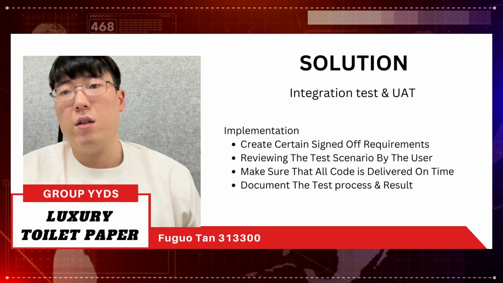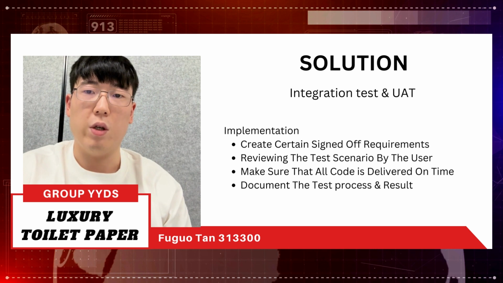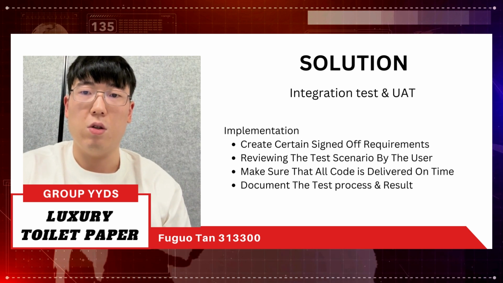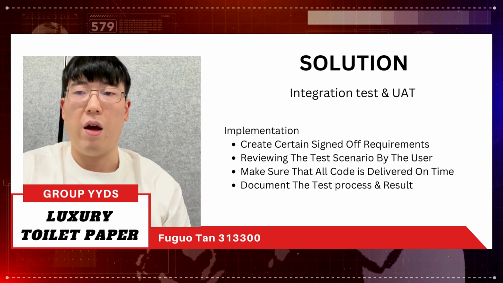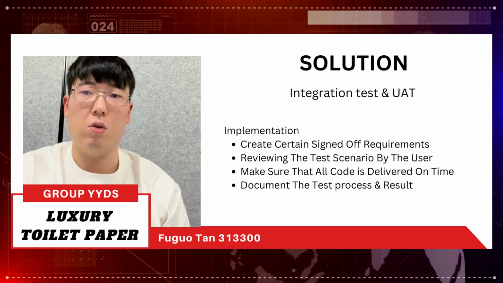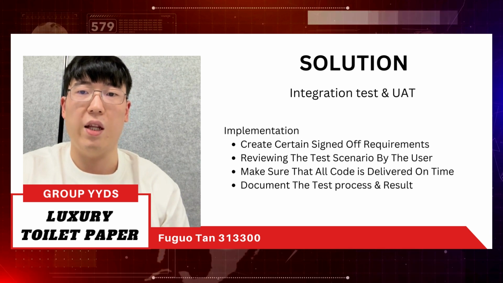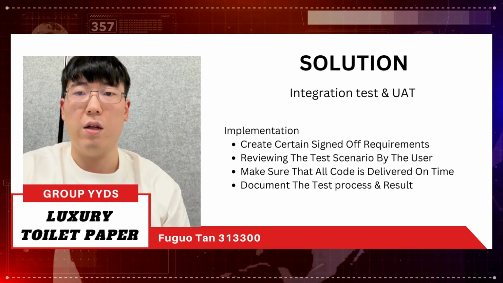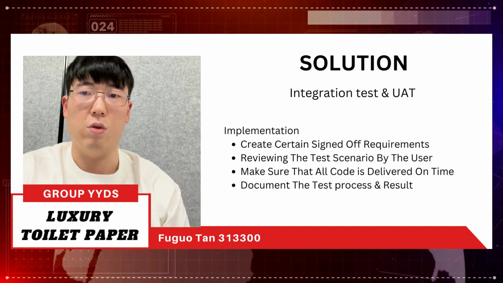For our integration test and the UAT test, there are several points we need to take care of. Firstly, we need to create a certain sign-off of requirements. We will have several meetings with the client to identify their requirements for the UAT test. And after that, we need to have the test scenarios reviewed by the users.